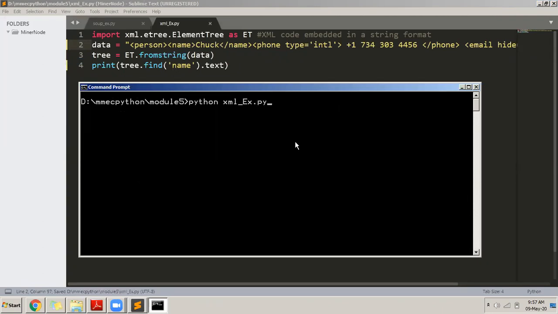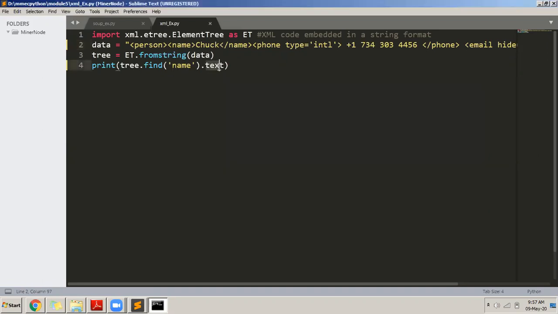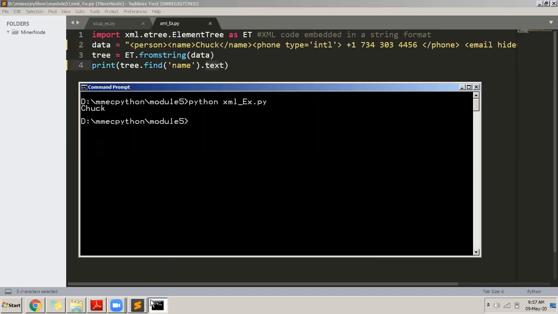Clear the screen. Now we will execute the program once again. And then you can see the output as Chuck, C-H-U-C-K. So what did it display? It displayed the text which is between the name tag.